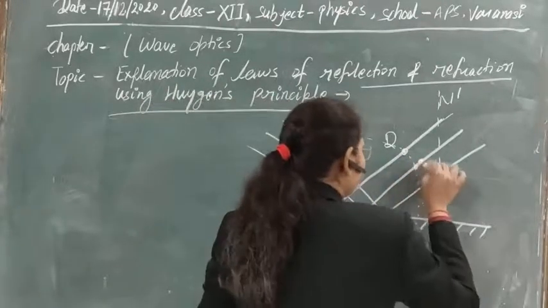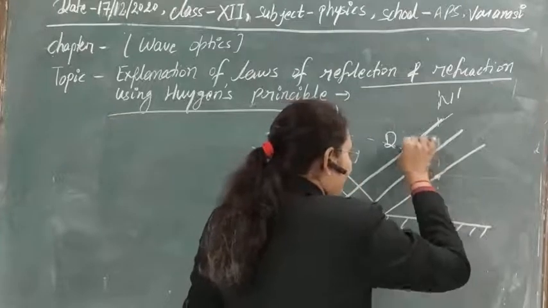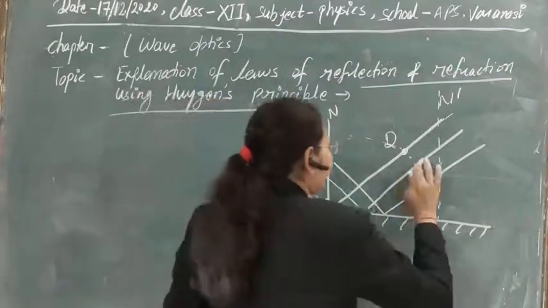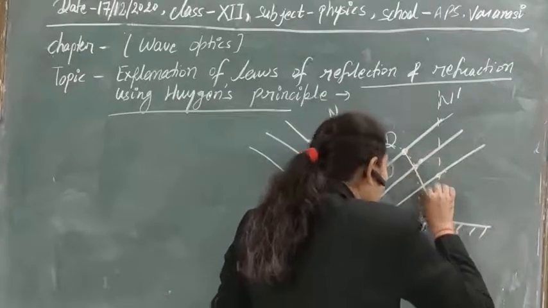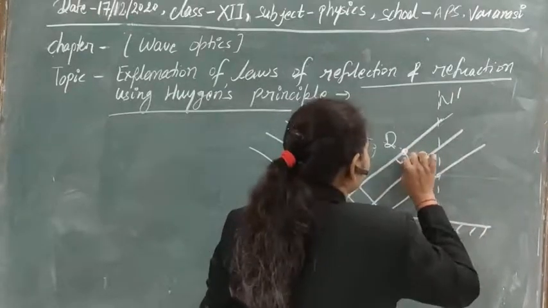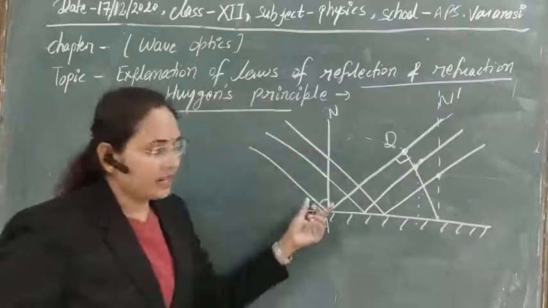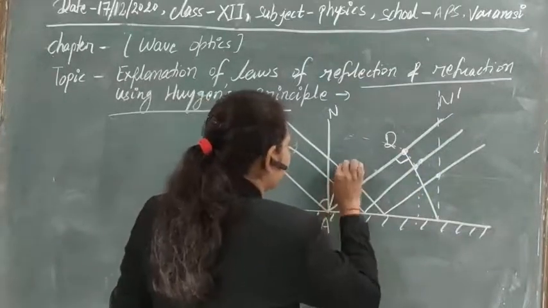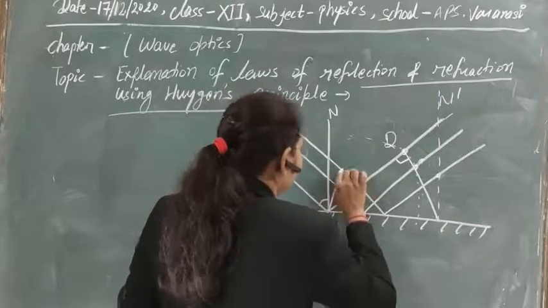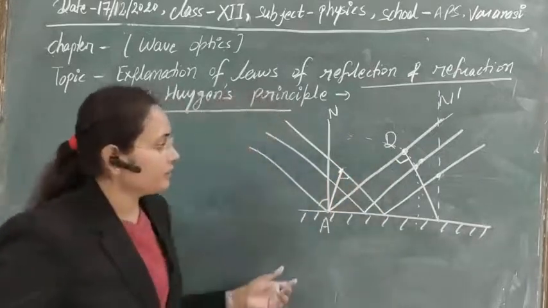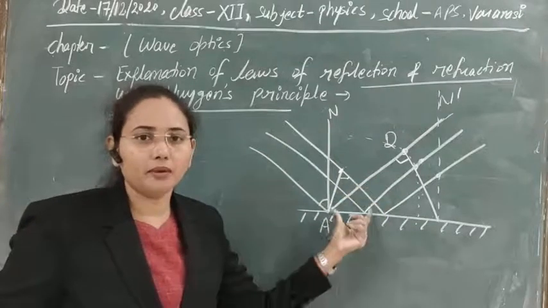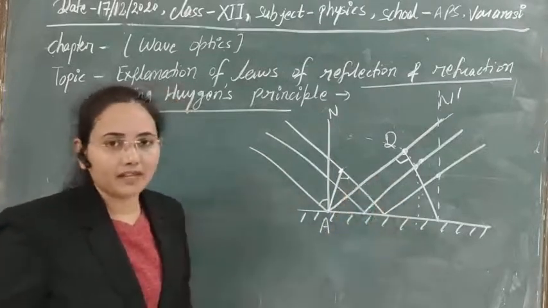If you draw back to this point, then we can draw a normal here. So this is a 90-degree angle that we have got, and in the same way you can draw a normal on this point also. So this will also be 90 degrees. Here is the geometry that we have obtained with the help of the concept of the reflected wavefront.